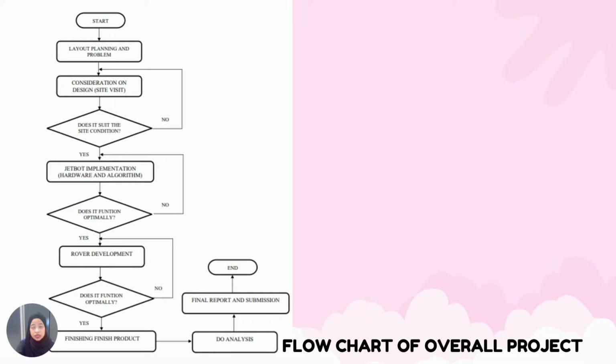For the methodology, this is the flowchart. The flowchart is important as a guide for this project to ensure a smooth running project throughout the entire implementation phase. For the first phase, the layout and problem planning are identified. The size of the robot is measured by considering the size of the chili farm. Next, the robot will be developed based on the layout planning.